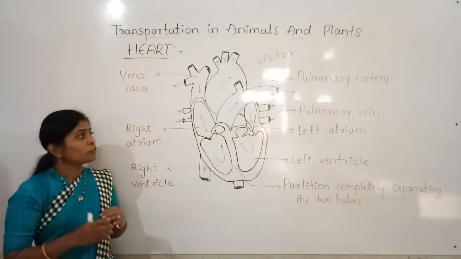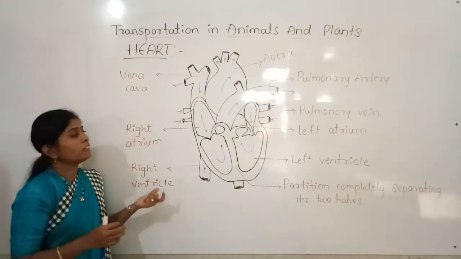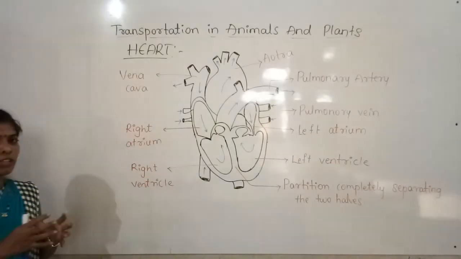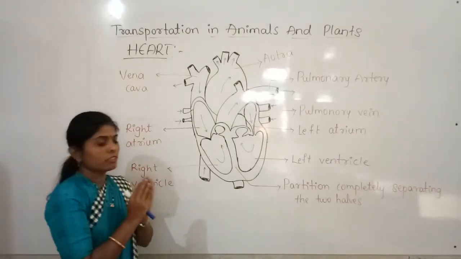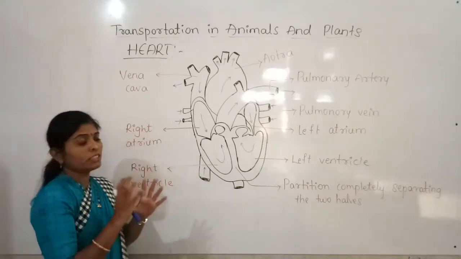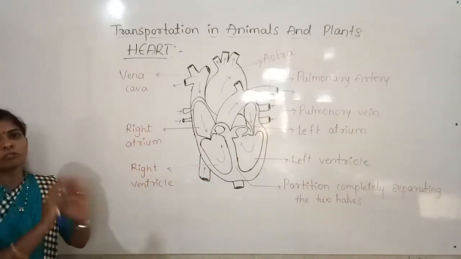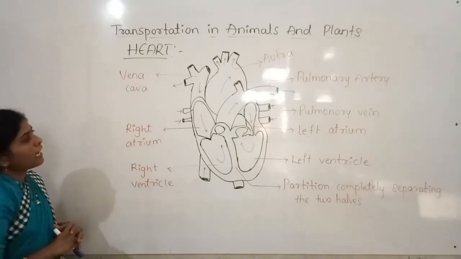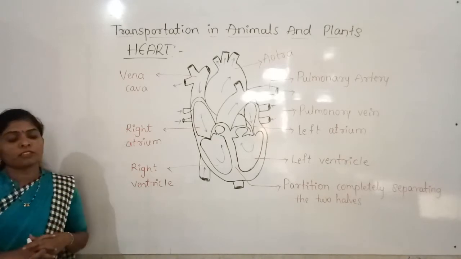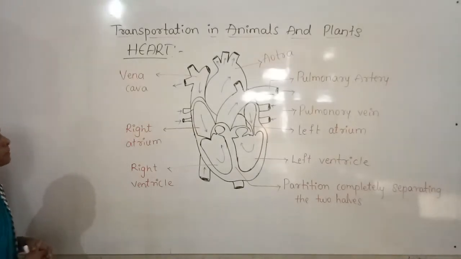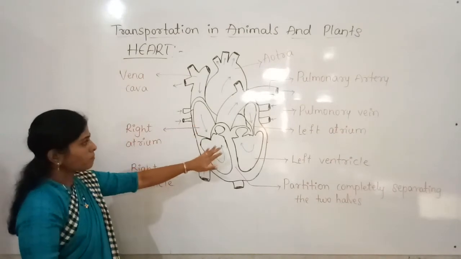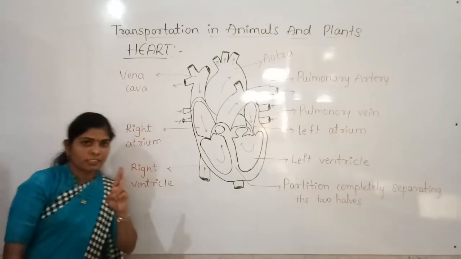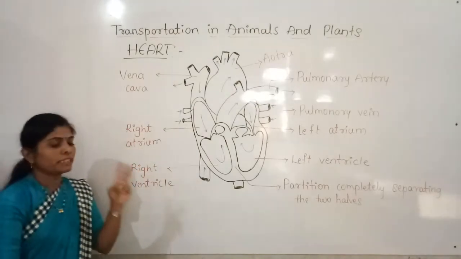So to separate this, here we have the separating chamber also. The blood which is rich in oxygen and the blood which is rich in carbon dioxide are separated by the membrane. We will discuss that. And see, the heart is having 4 chambers. So this is the heart, and it is having 4 chambers, 2 atria and 2 ventricles.